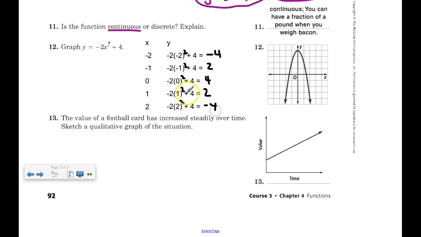So this is going to be 2, and this is going to be negative 4. You want me to check it? Okay, fine. 1 squared is 1, times negative 2 is negative 2, plus 4 is 2. 2 squared is 4, times negative 2 is negative 8, plus 4 is negative 4.